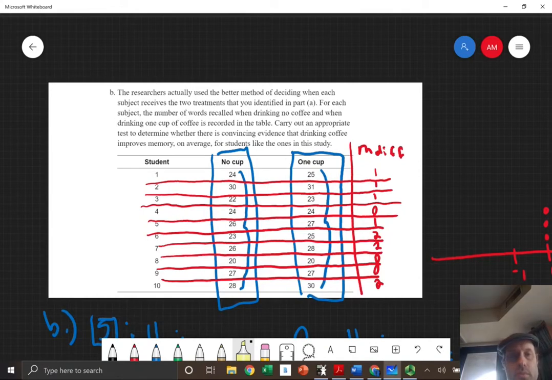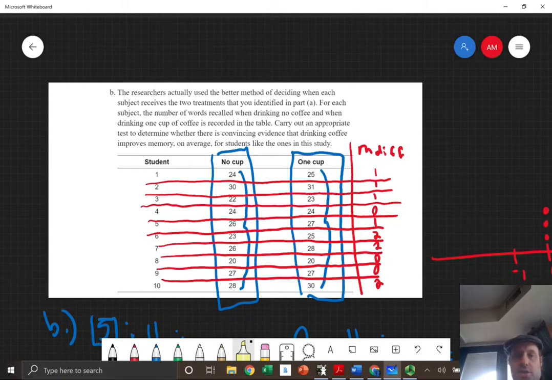Okay, so right here, notice what I did, and I'll get to this in a second. I made a separate column of mean difference, right? Because this is paired data, right? You have one subject that gets both treatments.